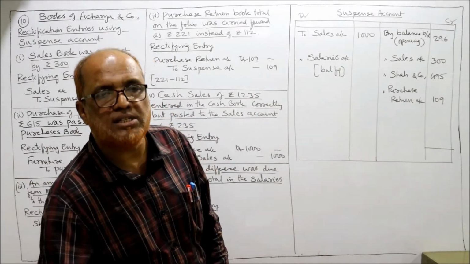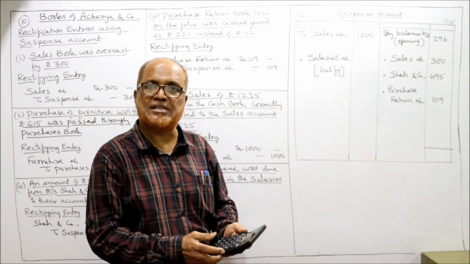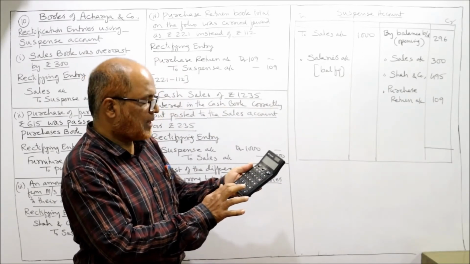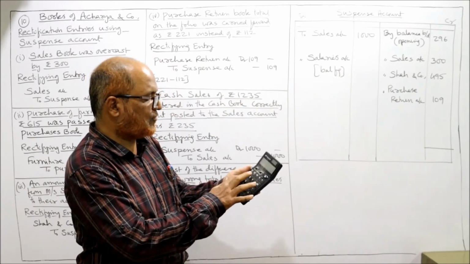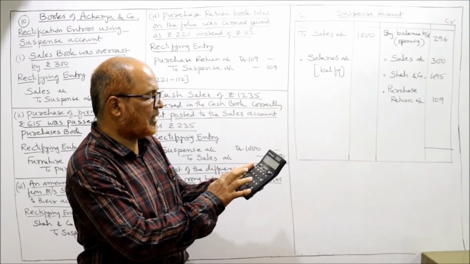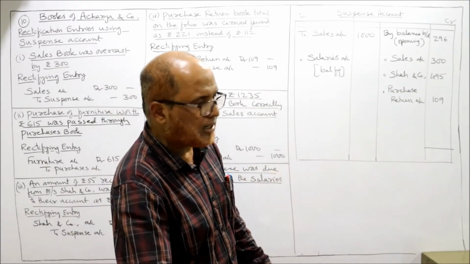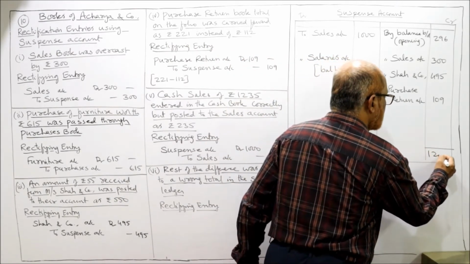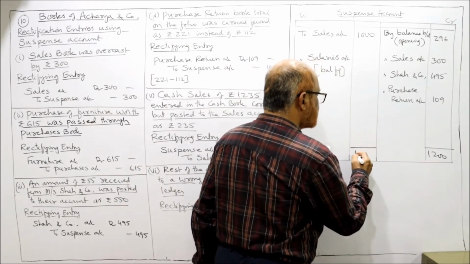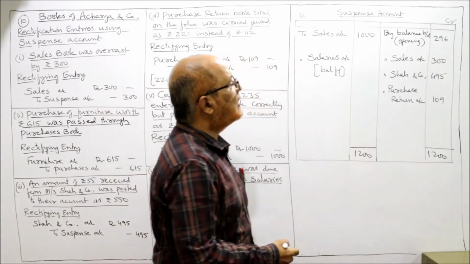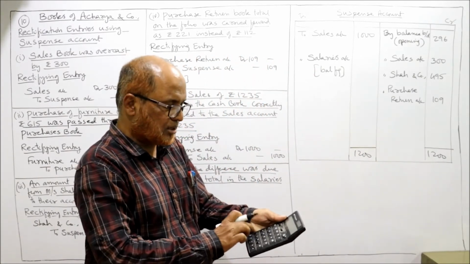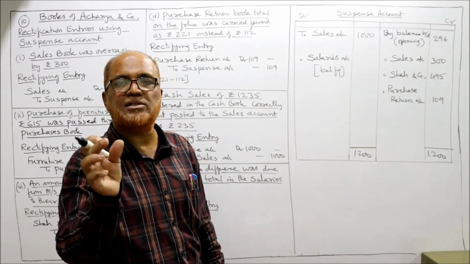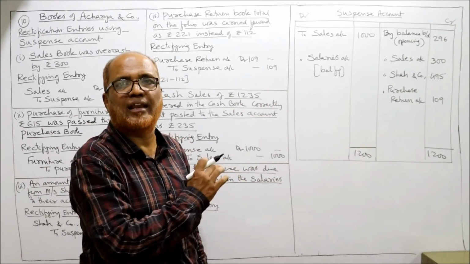Now we'll find out how much is the difference in the suspense account. Now you can see credit side 296 plus 300 plus 495 plus 109. Total 1,200 rupees I am getting on the credit side. From 1,200 rupees deduct 1,000. So minus 1,000 we get 200. So this 200 rupees is on account of salaries.